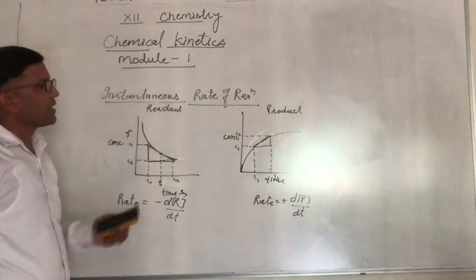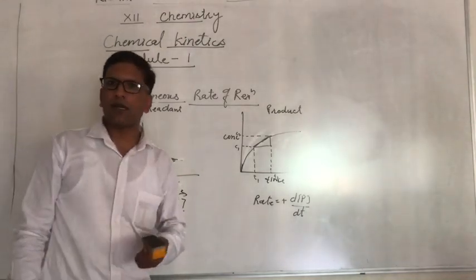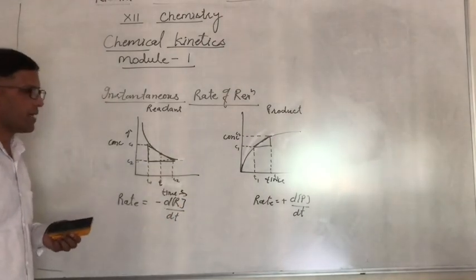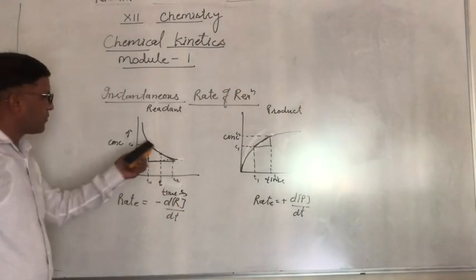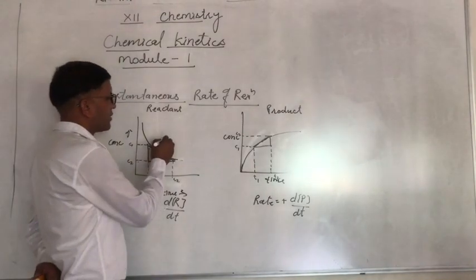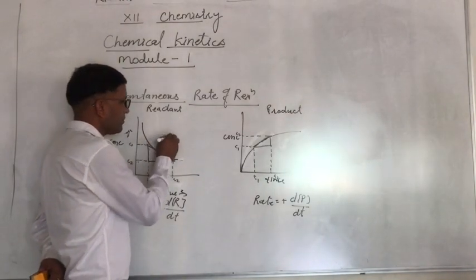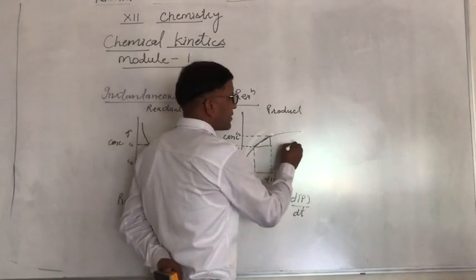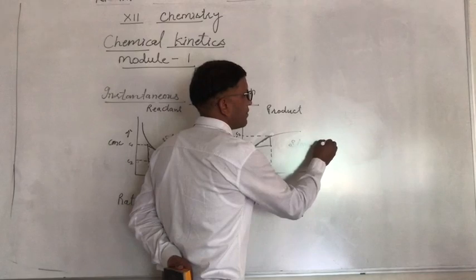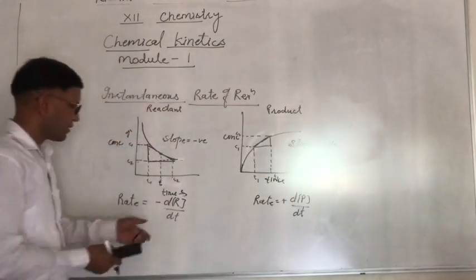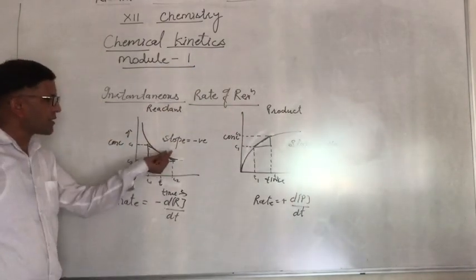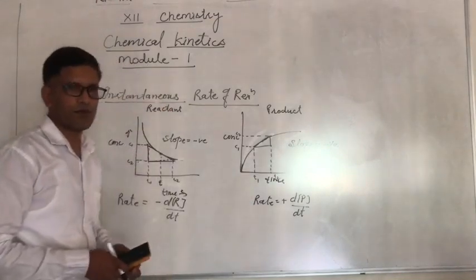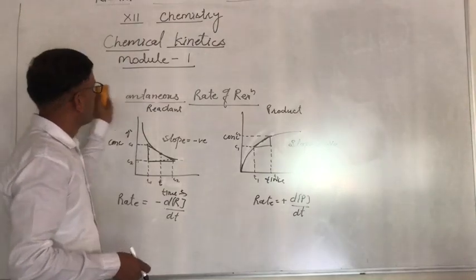The rate of reaction at an instant of time is known as instantaneous rate of reaction. Now, from this graphical representation, the slope is negative, and in this case the slope is positive. Next one is